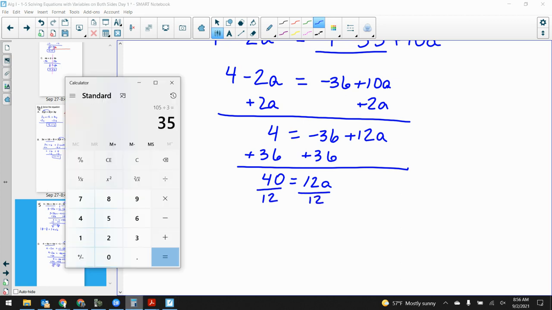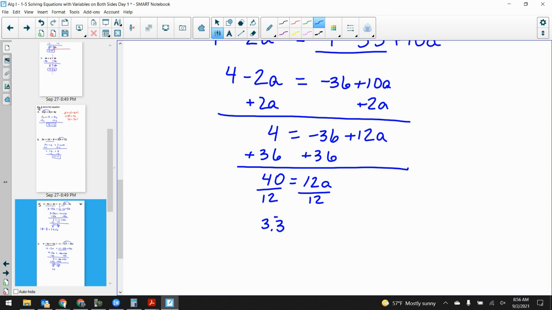And 40 divided by 12, 3 1/3. I would accept 3.3 repeating. I would accept 3 1/3. I would even accept the fully simplified improper fraction 10/3 as well. But I bet a lot of you would just say negative, or just say positive 3.3. What is that? See that?